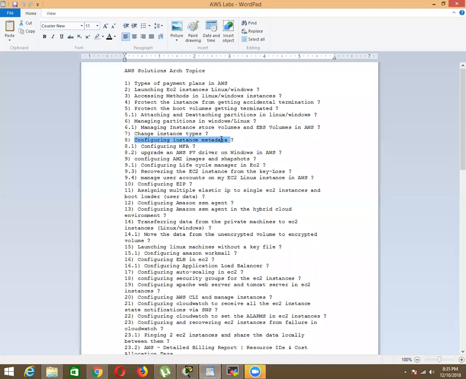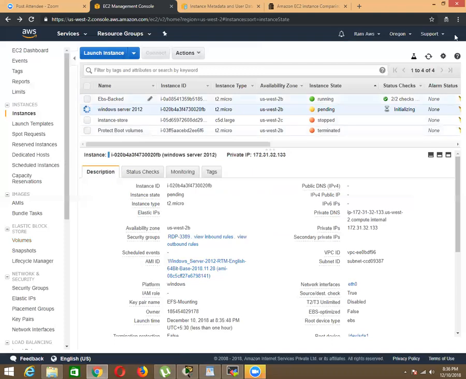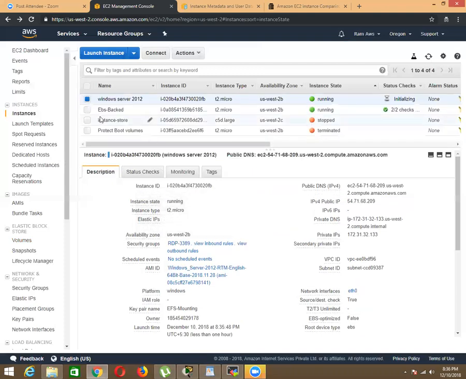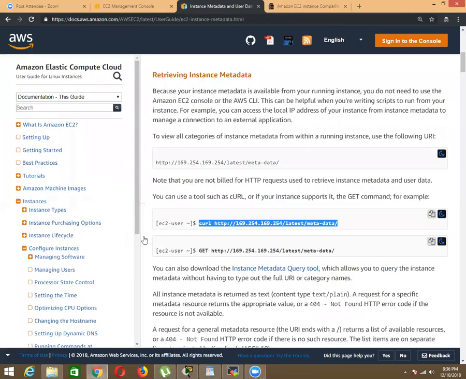So I have already explained this instance metadata, but you have not seen instance metadata on Windows. See, you are always facing problems when you want to check your public IP, private IP, security groups, instance ID. Every time you have to come here and refer, correct? But in case of AWS, they have given instance metadata, as I told.